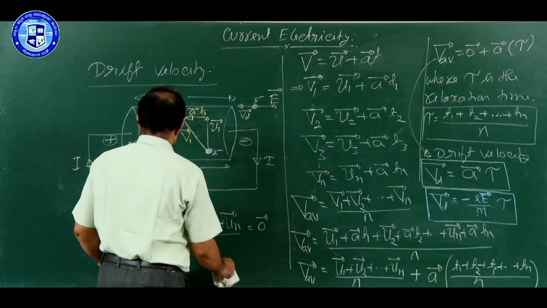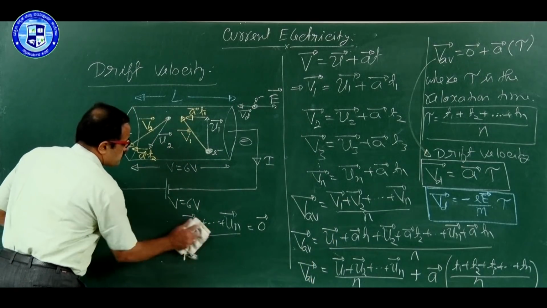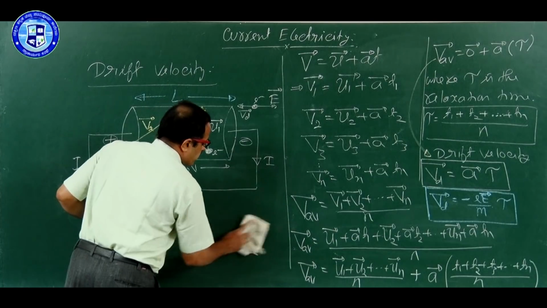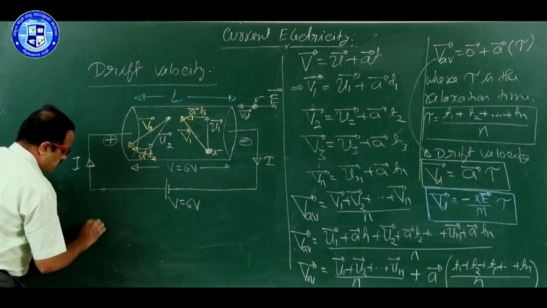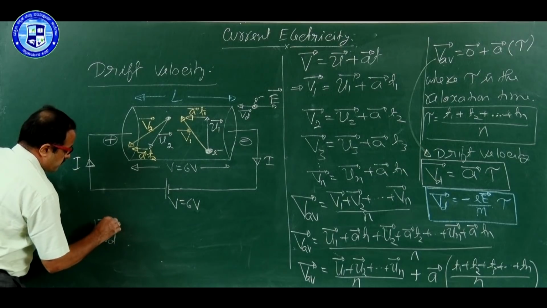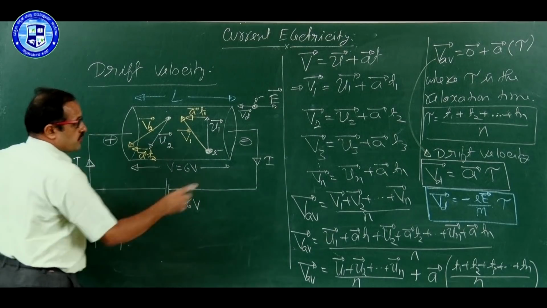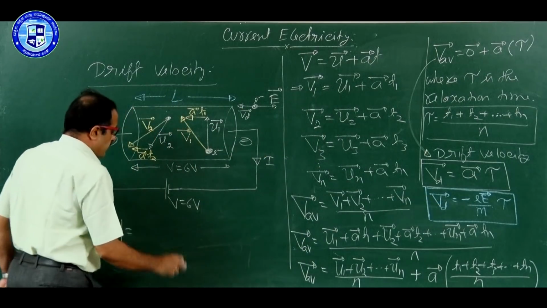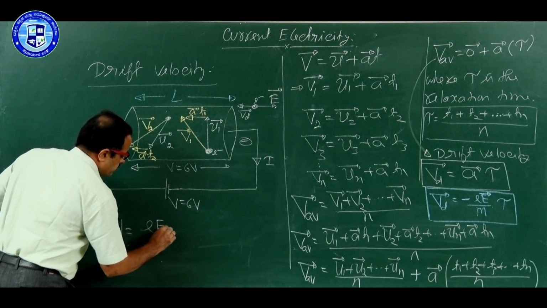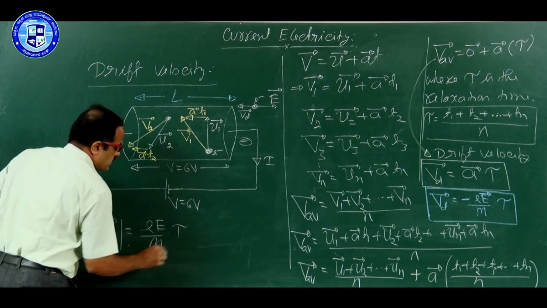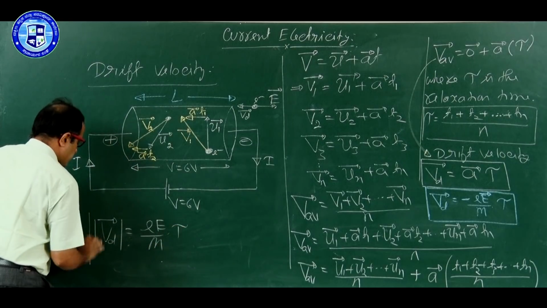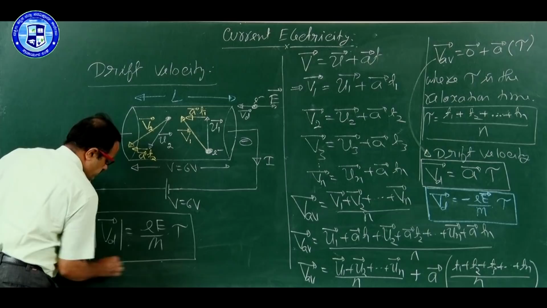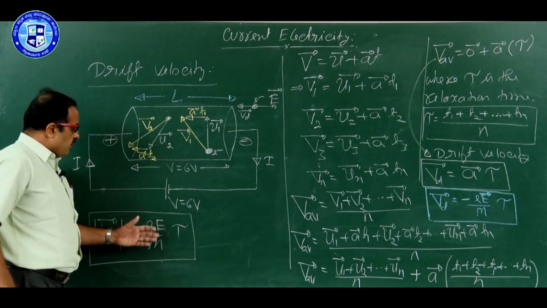Therefore, we can say drift speed, mod of Vd, is equal to, ignore this minus sign, therefore it is EE by m into tau. This is the formula. Now, why we have to take this formula?